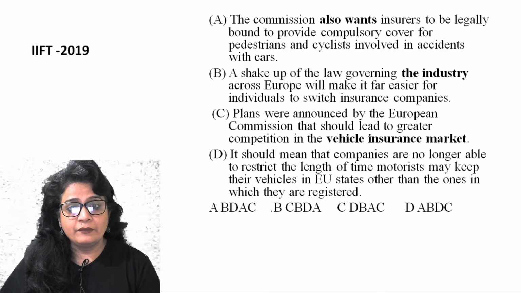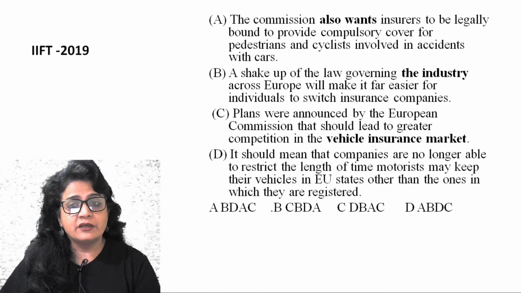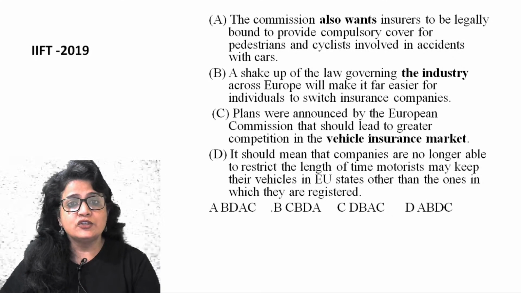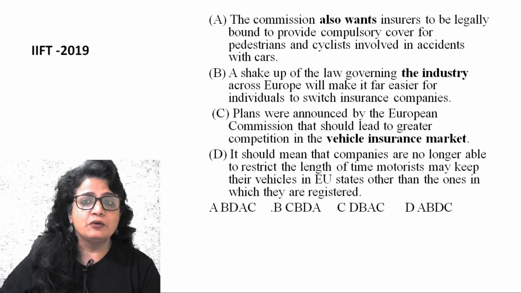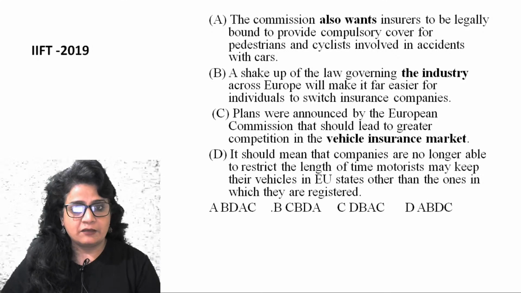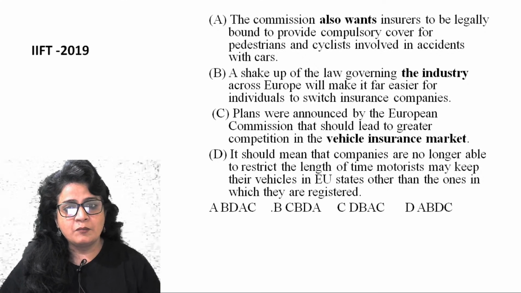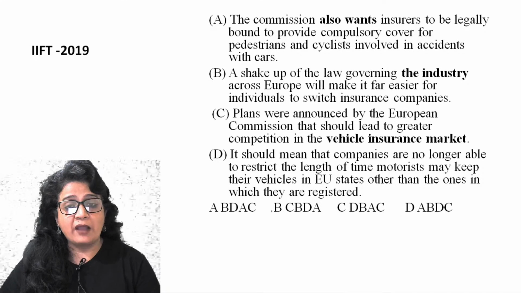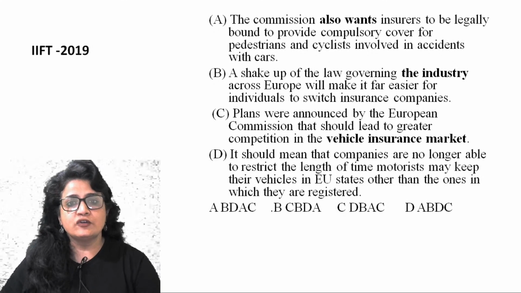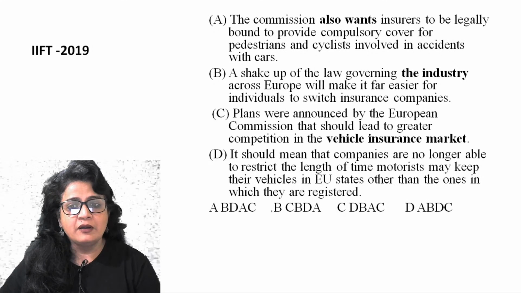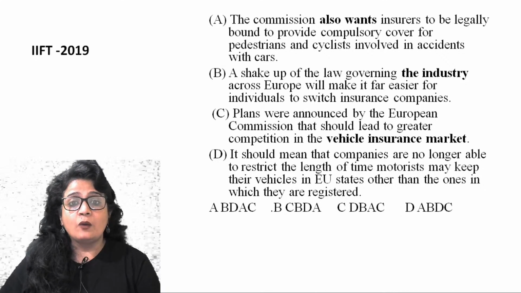Look at C now. Plans were announced by the European Commission that should lead to greater competition in the vehicle insurance market. Vehicle insurance market is referred to as the industry in the later statement. So CB becomes your mandatory pair. So this announcement by the European Commission, vehicle insurance market. A shake-up of the new law governing the industry. Which industry? Insurance market. CB becomes your mandatory pair. CB is only there in one option. Answer is B.